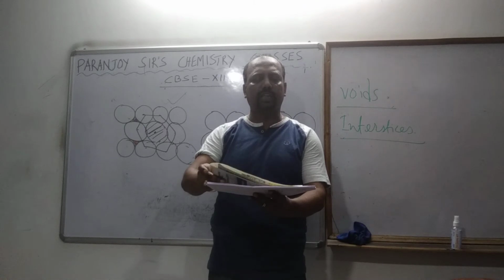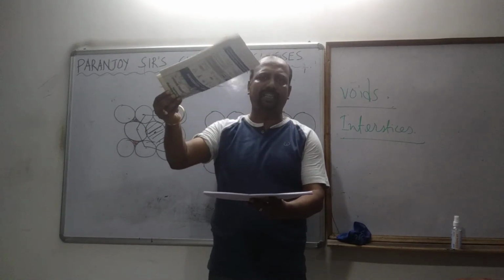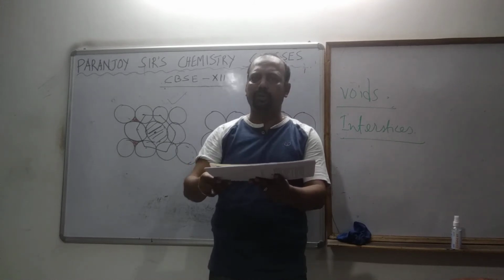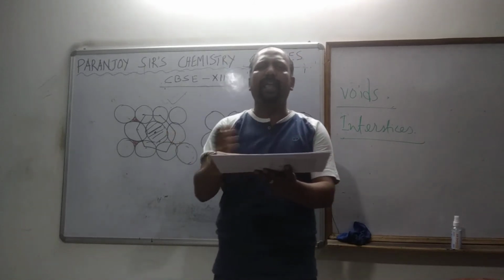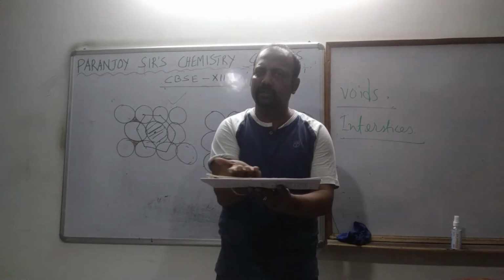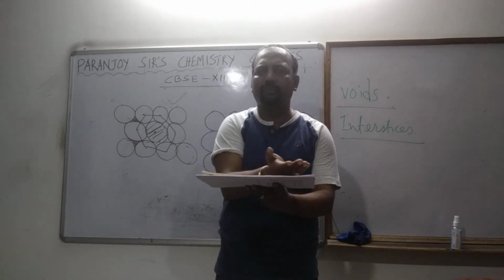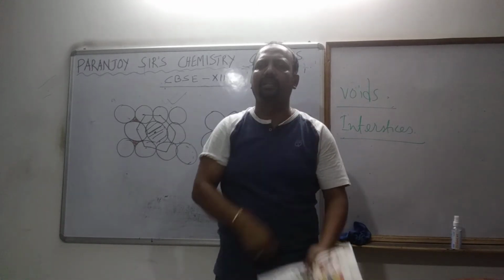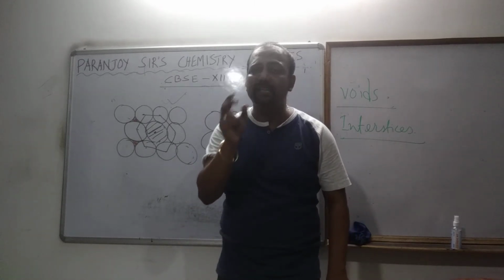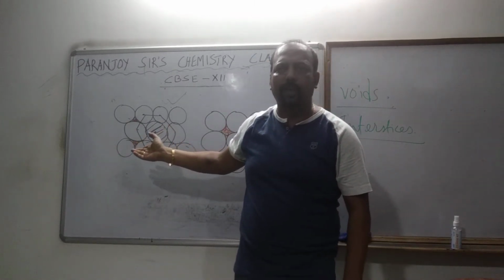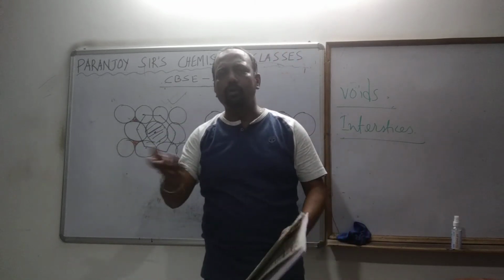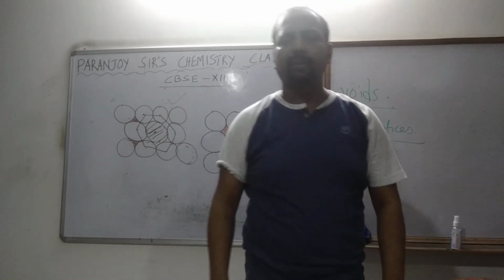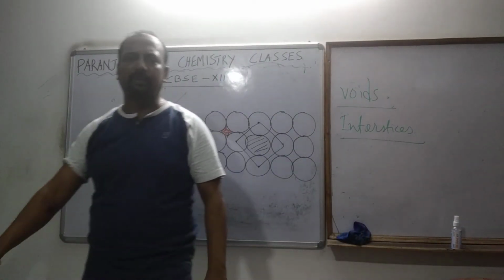Second layer, which is also hexagonally close packed, and it is placed on top of this. Third layer will be exactly the same as the first layer. Fourth layer will be exactly the same as the second layer. Exactly the same means the arrangement. It is hexagonally close packed, but how it is placed is exactly the same as the second layer. The fourth layer will be exactly the same as the second layer. The third layer will be exactly the same as the first layer.